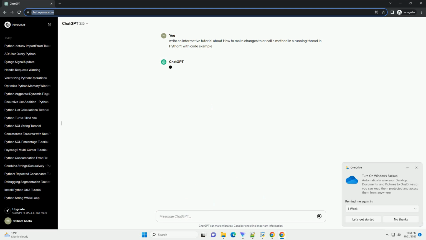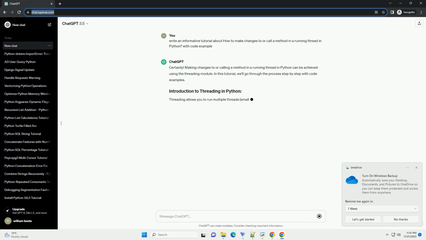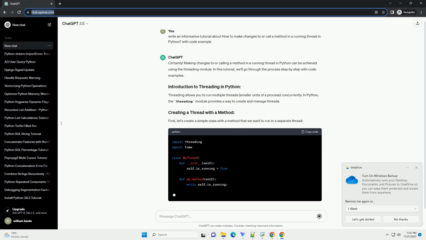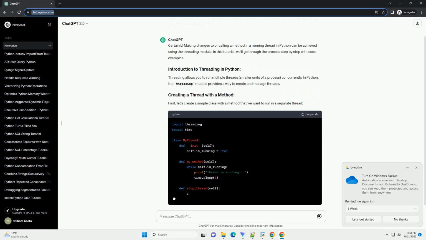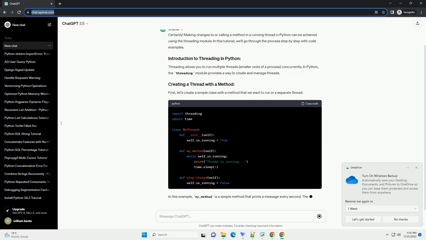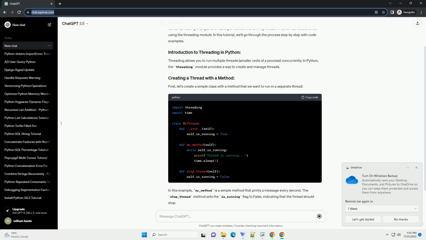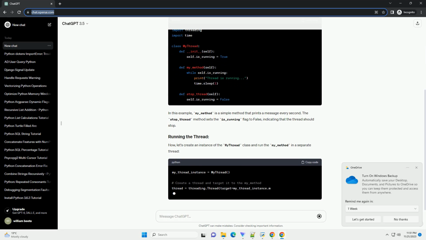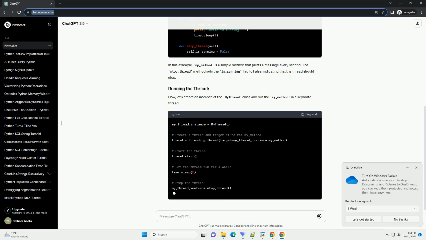Making changes to or calling a method in a running thread in Python can be achieved using the threading module. In this tutorial, we'll go through the process step by step with code examples. Threading allows you to run multiple threads, smaller units of a process, concurrently. In Python, the threading module provides a way to create and manage threads.